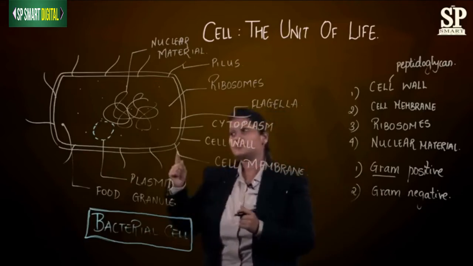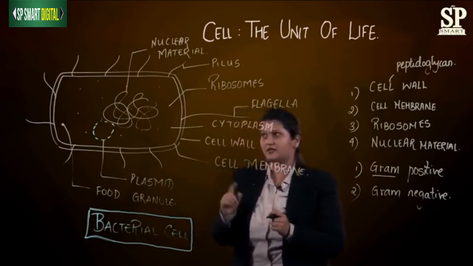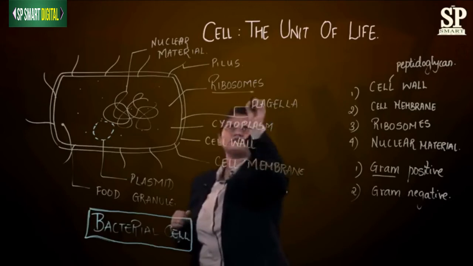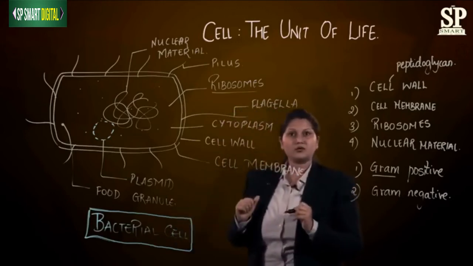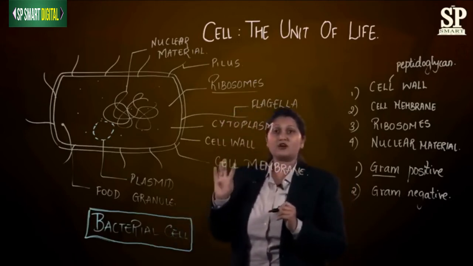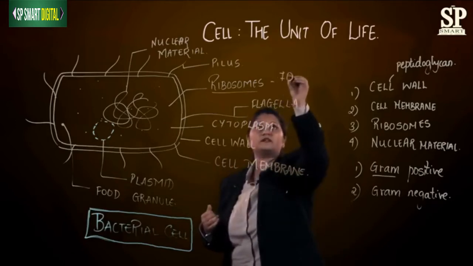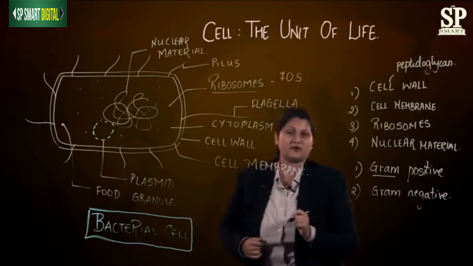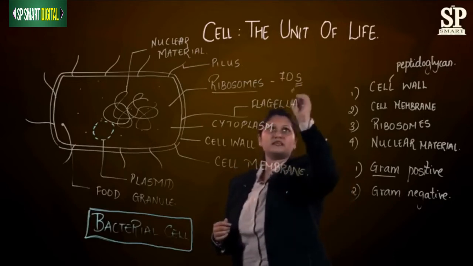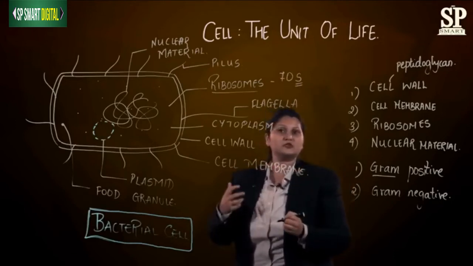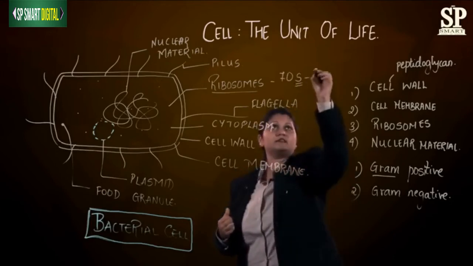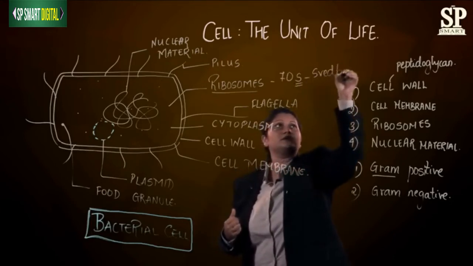Now we will study certain parts of a bacterial cell. So if you see, the first part is the ribosome. Now ribosome in a bacteria is of 70S type. What do you mean by this S? S is nothing but the Swedberg unit.